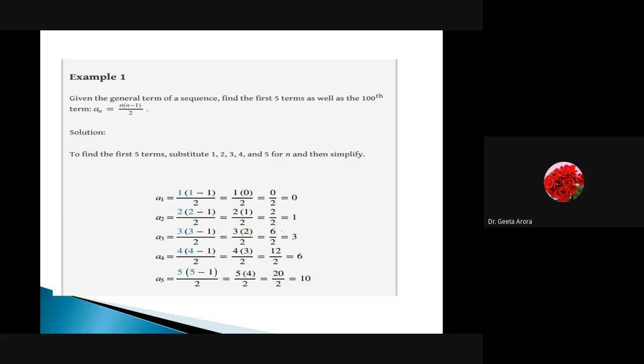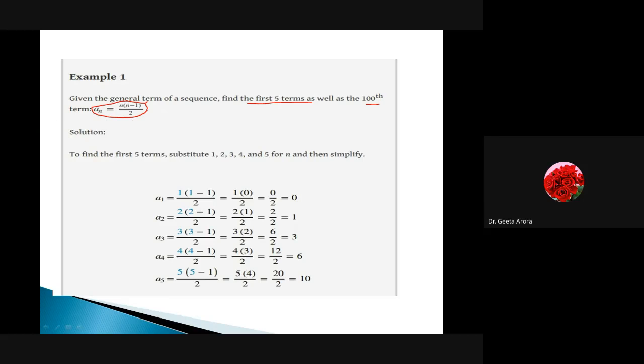So let us start with example 1. We have been provided with the general term of the sequence. This is the general term an is equal to n into n minus 1 by 2. And what we are asking is to find the first 5 terms as well as the 100th term. I think it's very easy to find the first 5 terms.